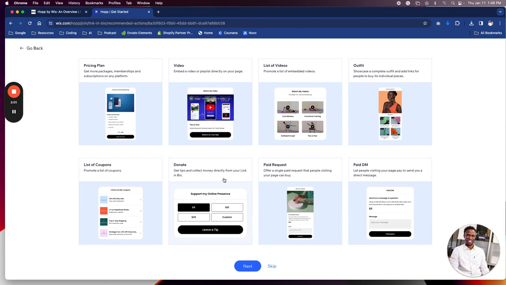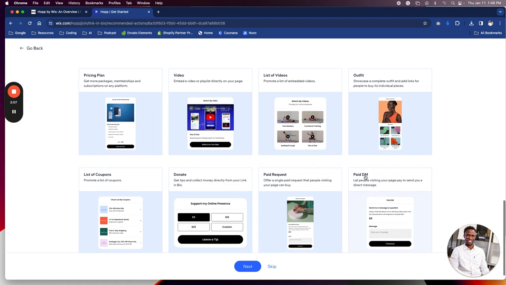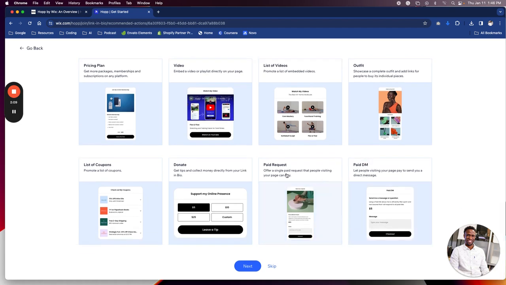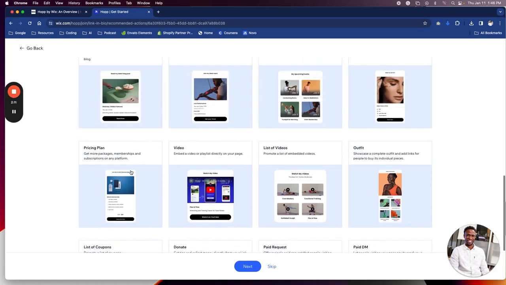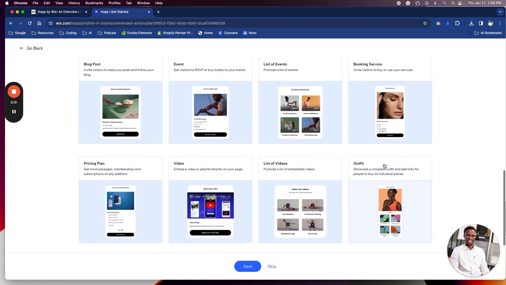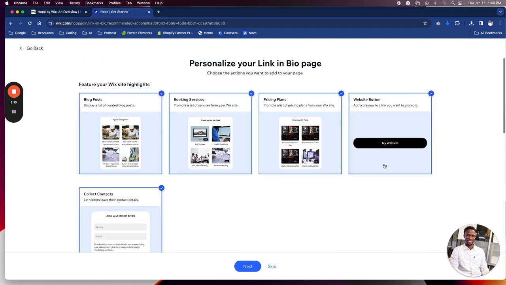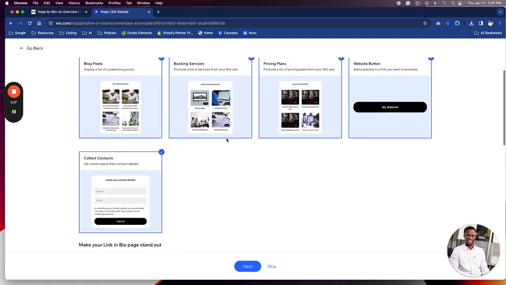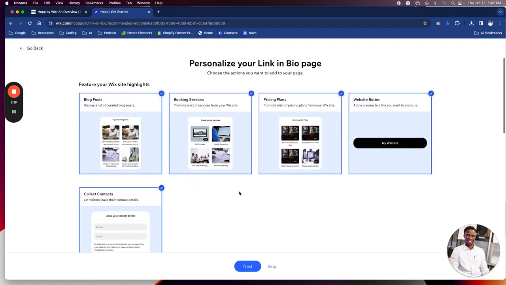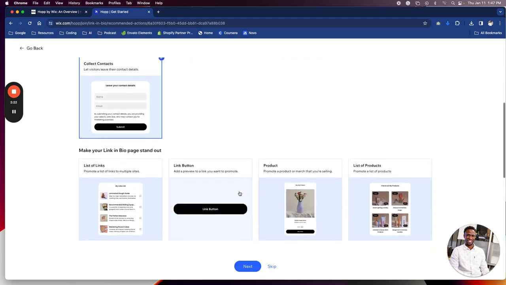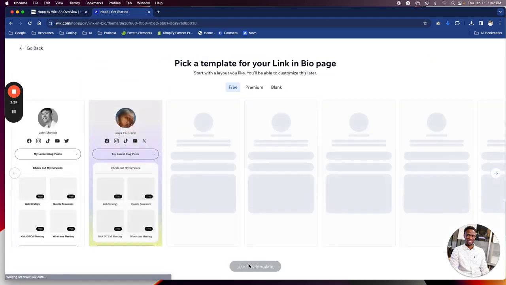This will help a lot of my nonprofit clients. Paid requests, paid DM. Oh, so you have to pay to send a DM? List of coupons, pricing plans, video, list of videos, outfits. I like this. So it basically highlighted all the ones that it believes I would use, and it is 1000% correct. And I'm going to click next.